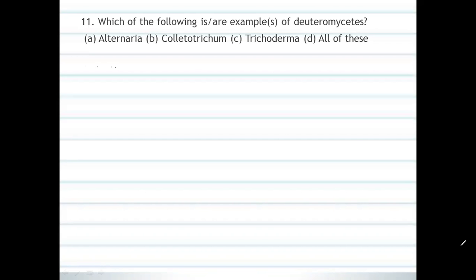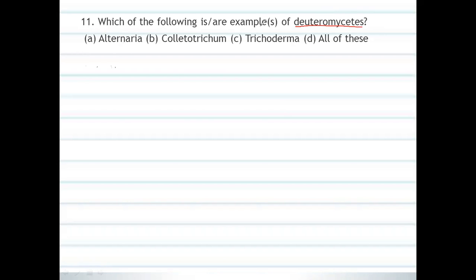So now I would like to discuss the fungi. Deuteromycetes is one of the classes of fungi, right?